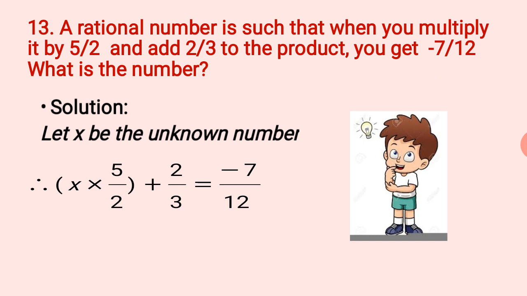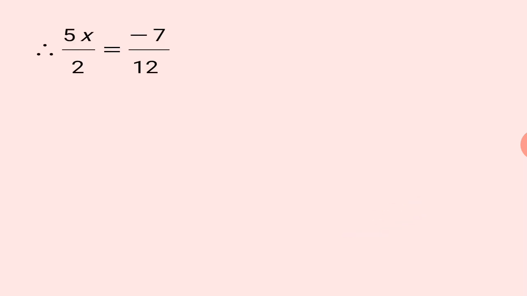Now we are supposed to solve it out. We are going to transpose plus 2 by 3 on the other side. There are actually various ways. You can solve the left hand side also by taking LCM and all, and then you can transpose. So whatever different ways you use, it should be mathematically correct. Here what we have done is, we have just multiplied x into 5 by 2. So it becomes 5x by 2 plus 2 by 3 equal to minus 7 by 12 written as it is. Now, as I have told you, 2 by 3 is transposed on the other side. It becomes minus 2 by 3.